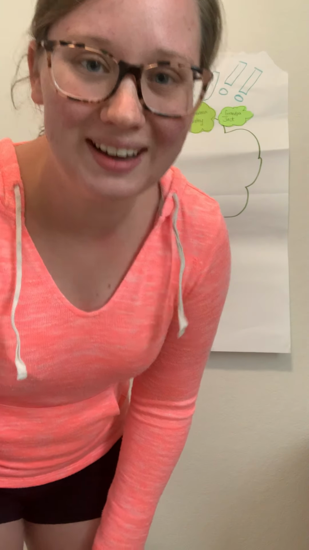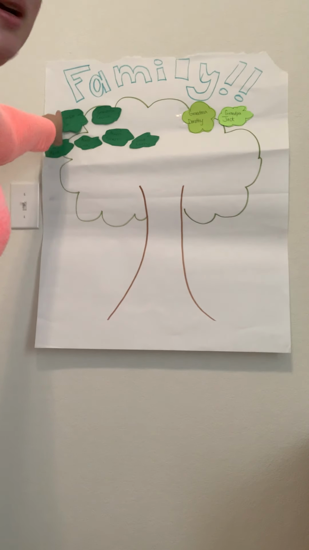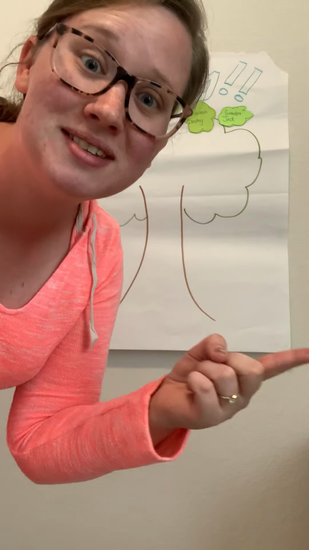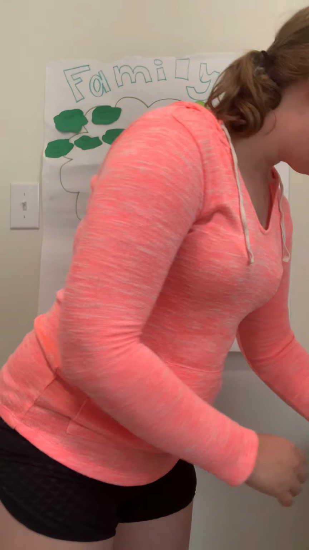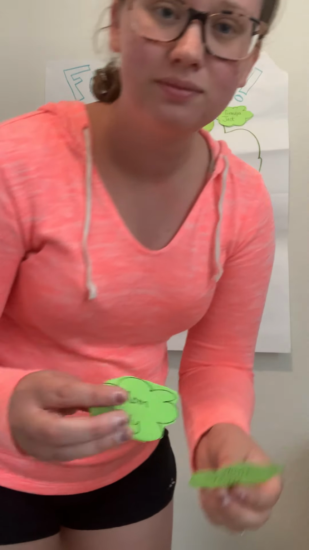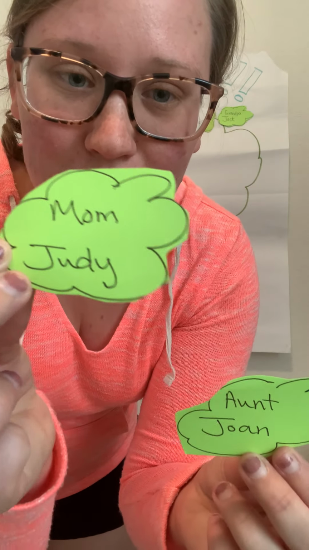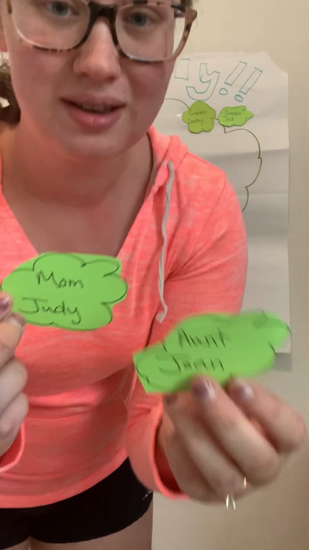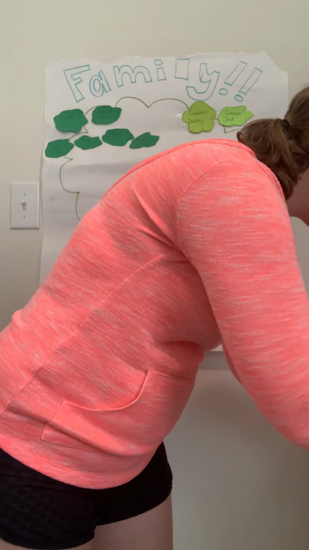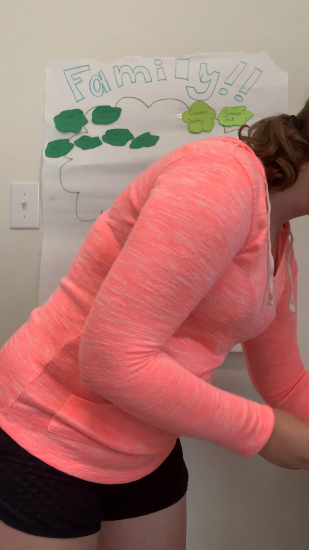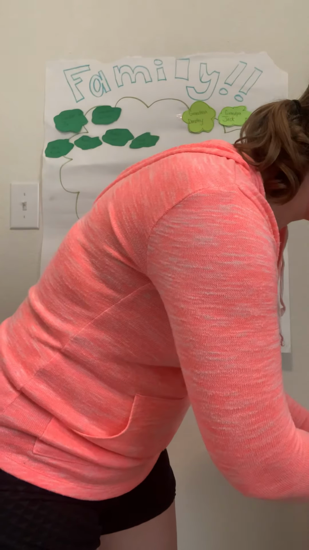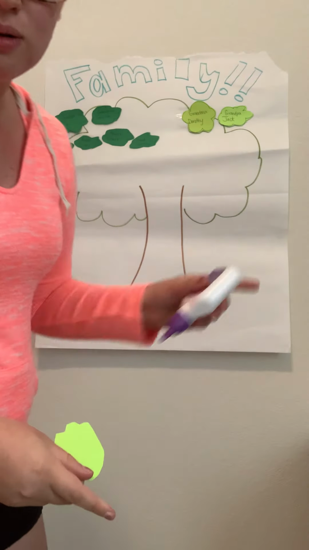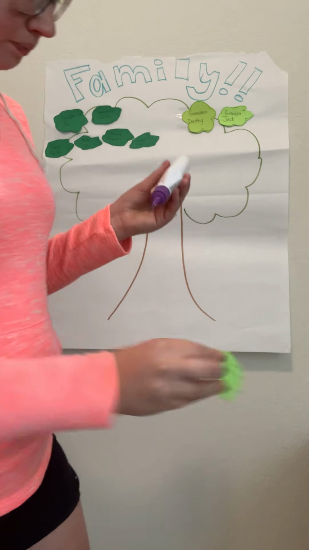And believe it or not, there's actually a connection because my grandma and my grandpa on my dad's side had 4 kids, and my grandma and grandpa on my mom's side had 4 kids also. So they had twins, my mom, Judy, and my Aunt Joan that I lived with. They were twins, identical twins. That means they looked the same. And they also had my Uncle David and my Uncle Pat. So I'm going to glue them right below my grandma and my grandpa.